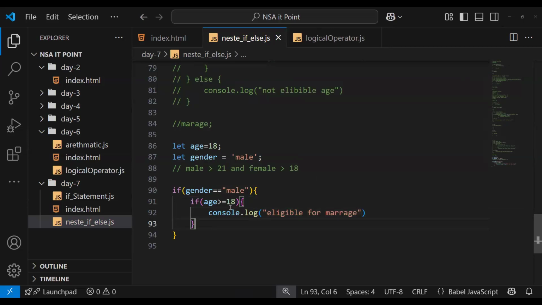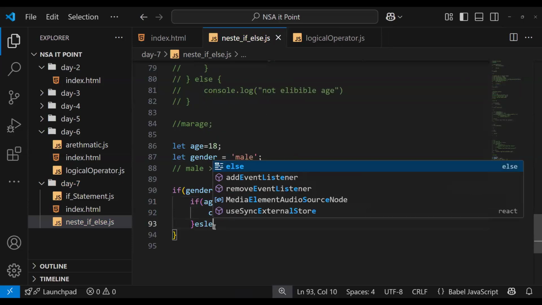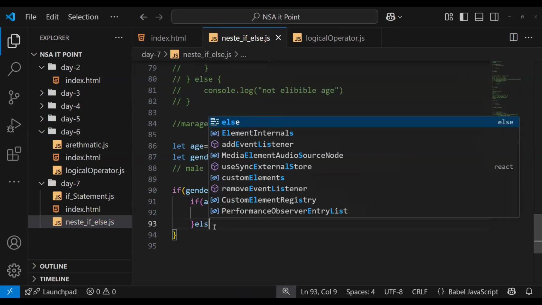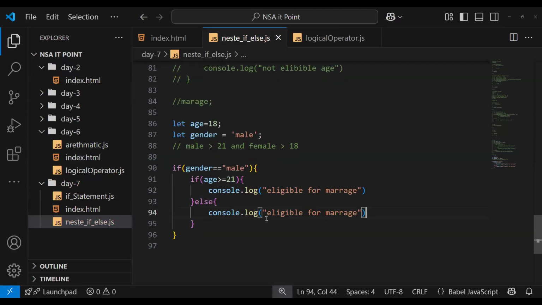Okay, not a male. Greater than 18, we need 21. We need 21 for a male. For that, or else, else, not eligible. Correct, not eligible.